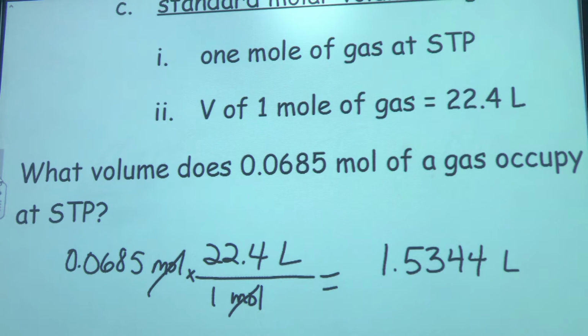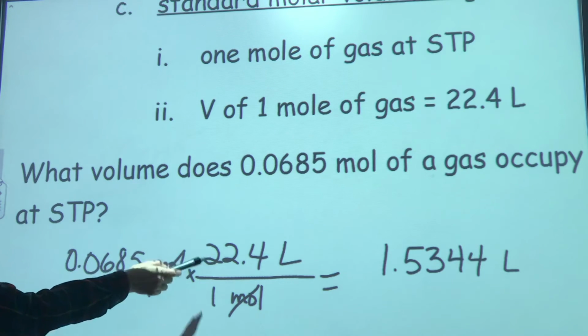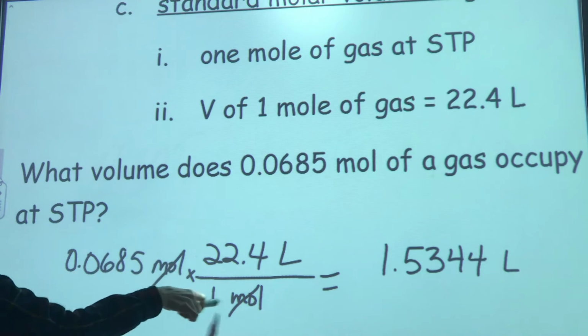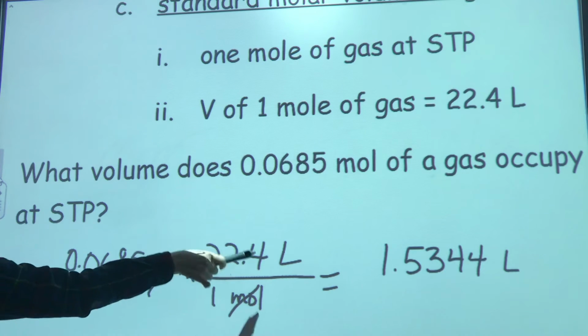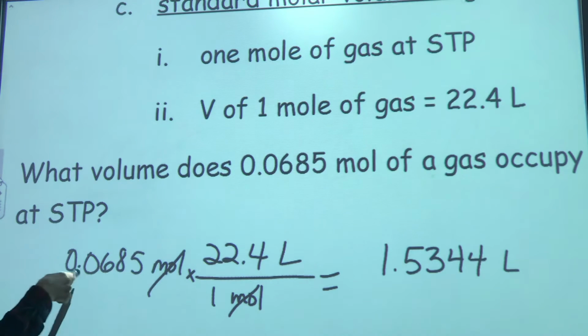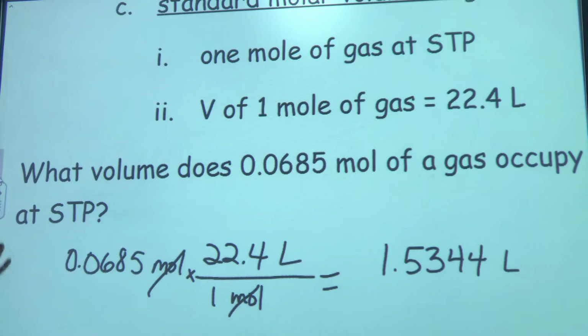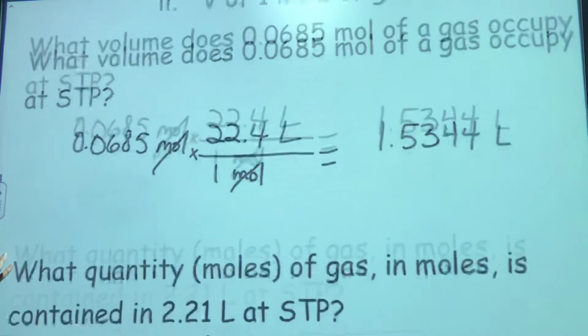Well, we know that 1 mole occupies this much, but we don't have 1 mole, we have this much, so we're going to do a little dimensional analysis. Start out with what we're given, 0.0685, put down here 1 mole, 22.4 liters. What's the volume that 0.0685 moles of any gas occupies? Well, it's 1.5344 liters.